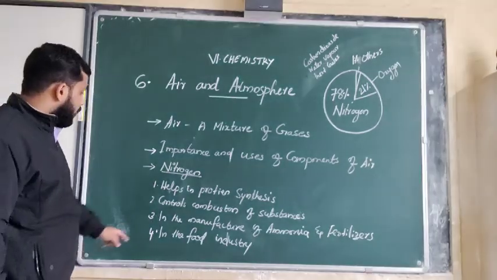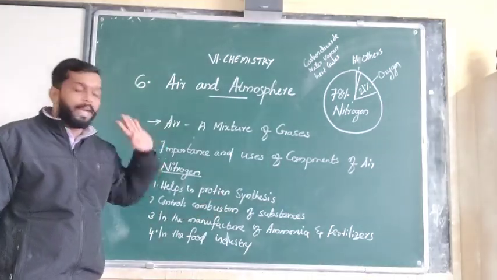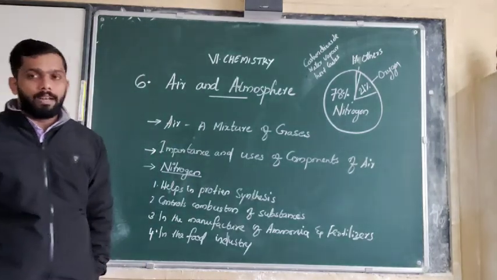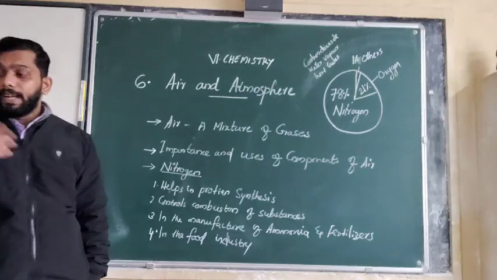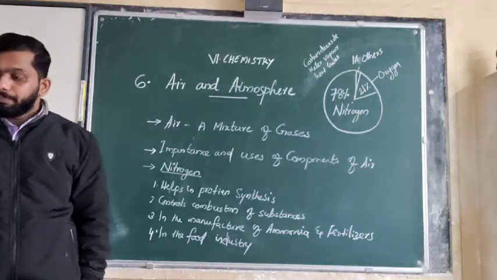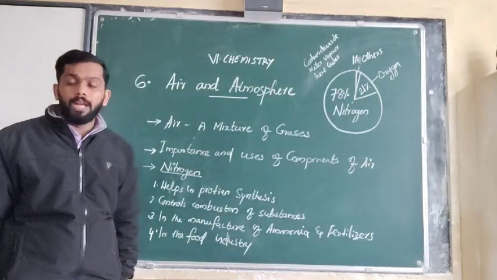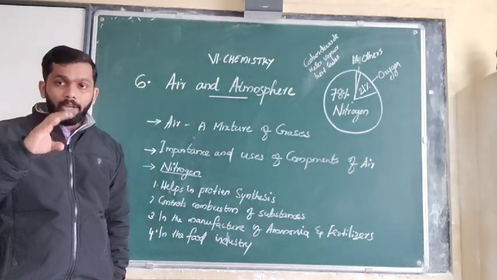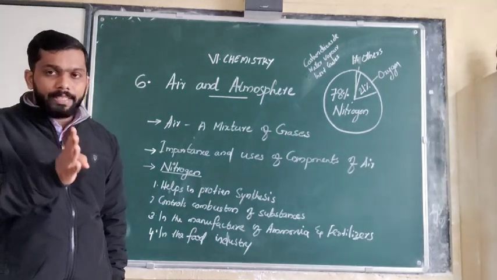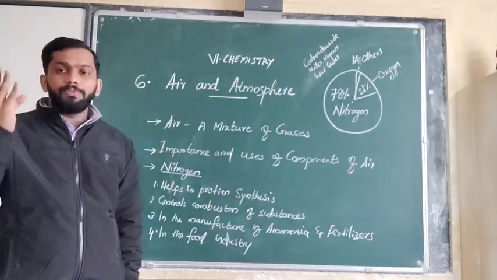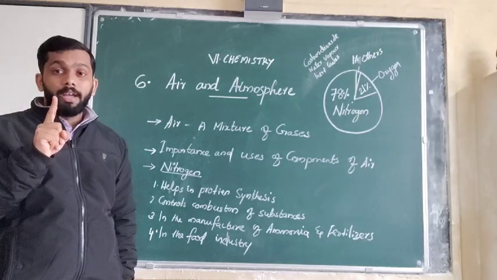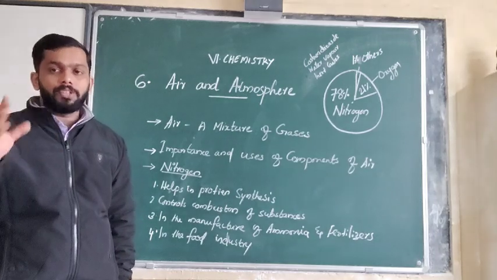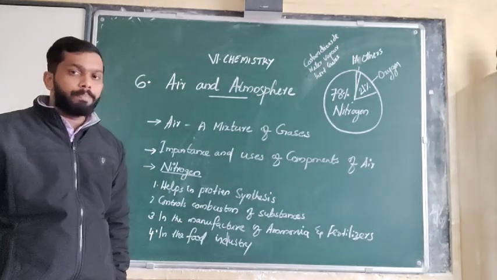Then the next one, the fourth one, is in the manufacture of ammonia. Ammonia is a chemical. Almost all the industries need ammonia. So nitrogen is used for the manufacture of ammonia by the Haber process. Ammonia is an important chemical in the industrial area. In higher classes you will study about the Haber process.